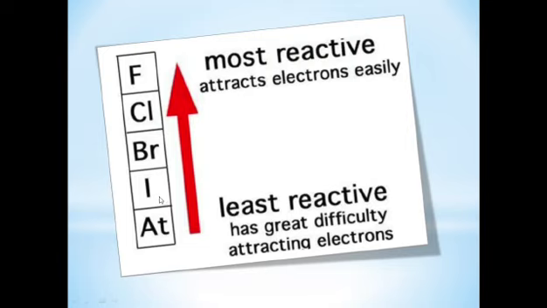So iodine is the least reactive halogen and fluorine is the most reactive halogen because of its high electronegativity and smaller atomic radius. As we go down, electronegativity decreases and atomic radius increases, so it becomes less easy for iodine to gain electrons. Therefore, their reactivity decreases.